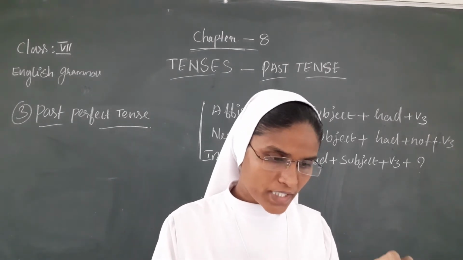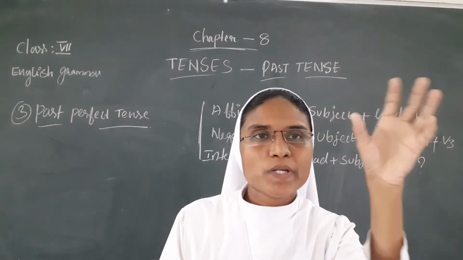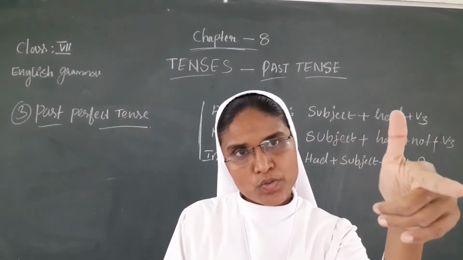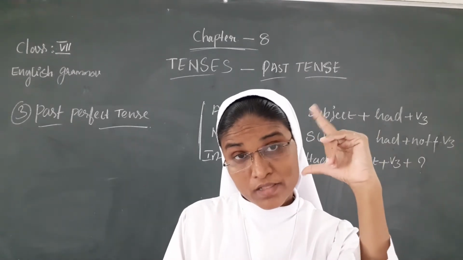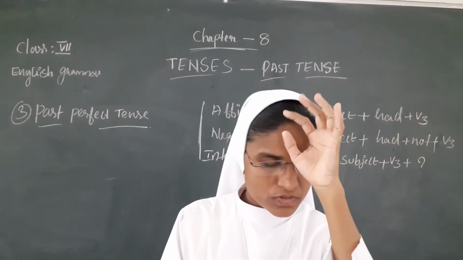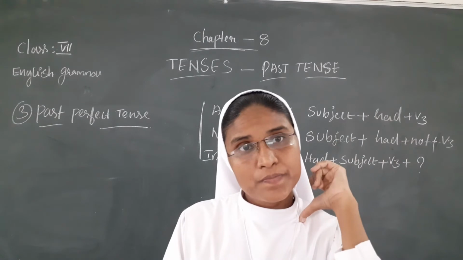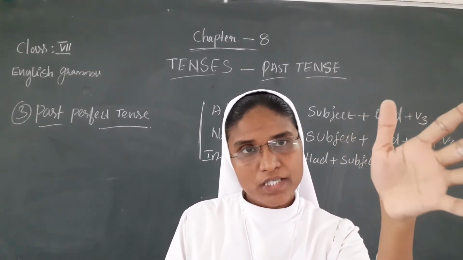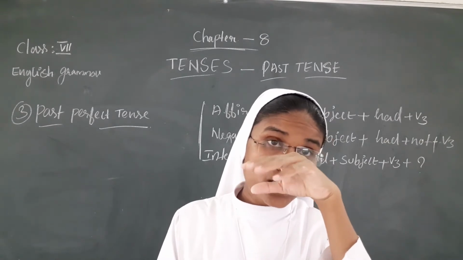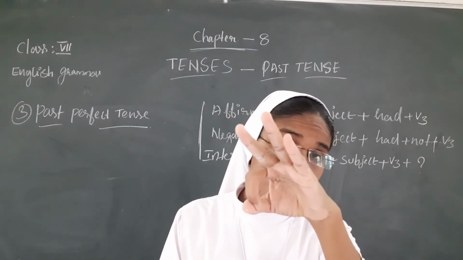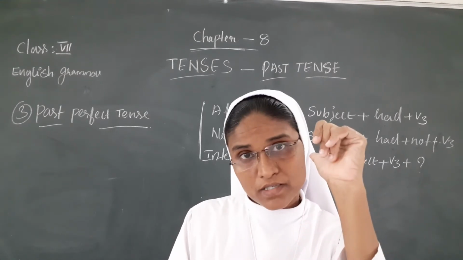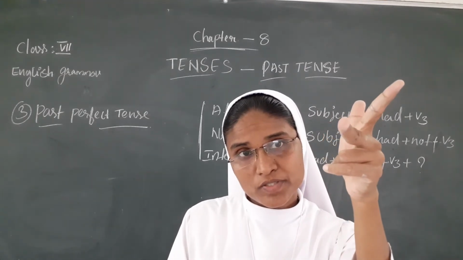Here, I have already explained the first person, second person, third person. First person means I, second person means you, third person means he, she, it. This sentence will have three forms: first person I, second person you, third person he, she, it.